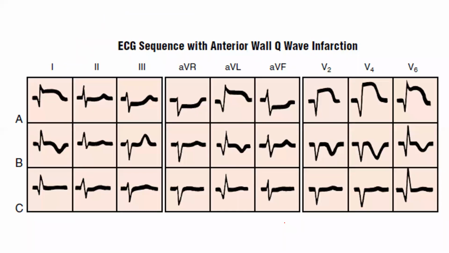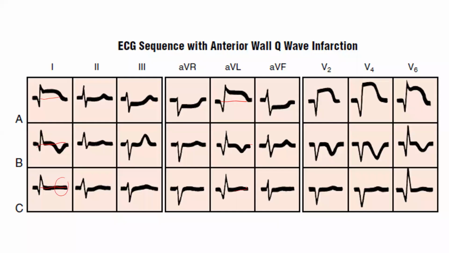See, now we'll see what changes you are seeing in the ECG sequence with anterior wall MI. What is happening here is, here you have ST segment elevation. Over a period of time, the ST segment elevation has almost come down and there is a T wave inversion. And over many days or many hours, there is almost nothing, and the T wave has become flat. The same you can see in aVL. Elevation, then inversion, and here. The same we will see, now this is for the anterior leads.